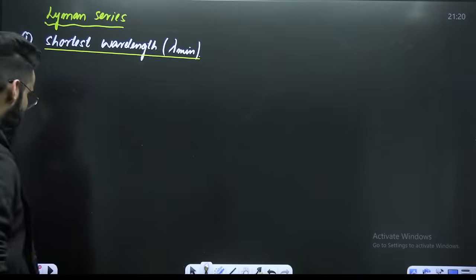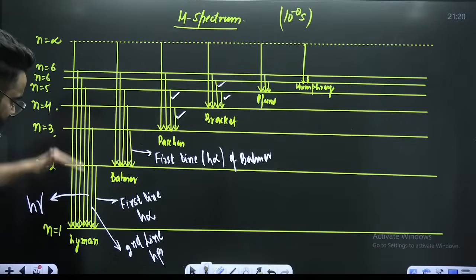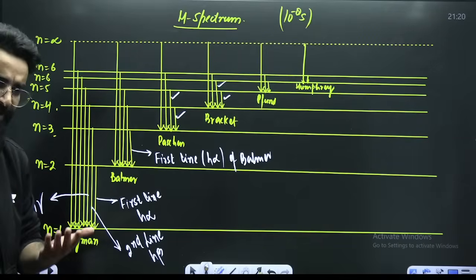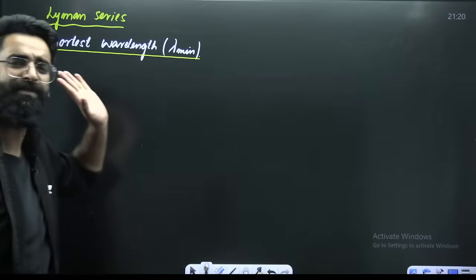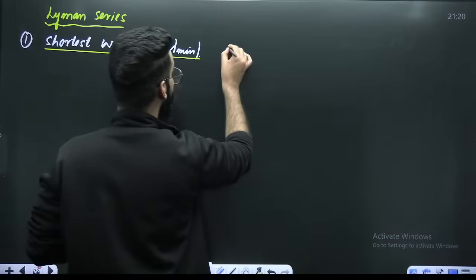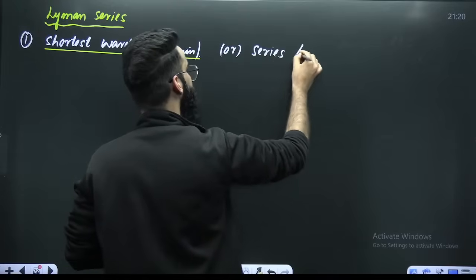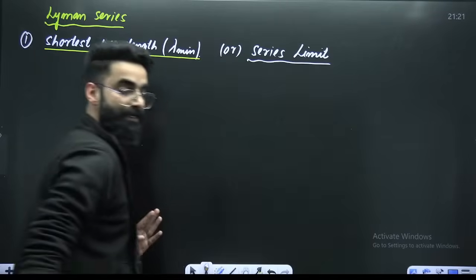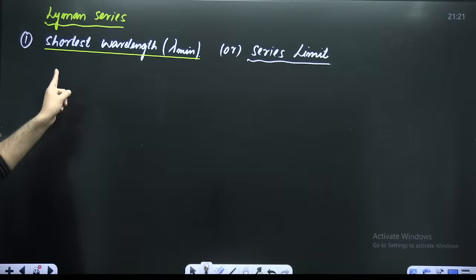We know in case of Lyman series, the electron makes a transition from higher to shell number 1. When the electron makes a transition from higher to lower, energy is emitted in the form of radiation. That radiation will have a certain wavelength. I need to calculate the shortest possible wavelength in case of Lyman series. Shortest wavelength is also called the series limit. Sometimes they might confuse you in the question. They'll ask you to calculate the series limit. Series limit means shortest wavelength in Lyman series.